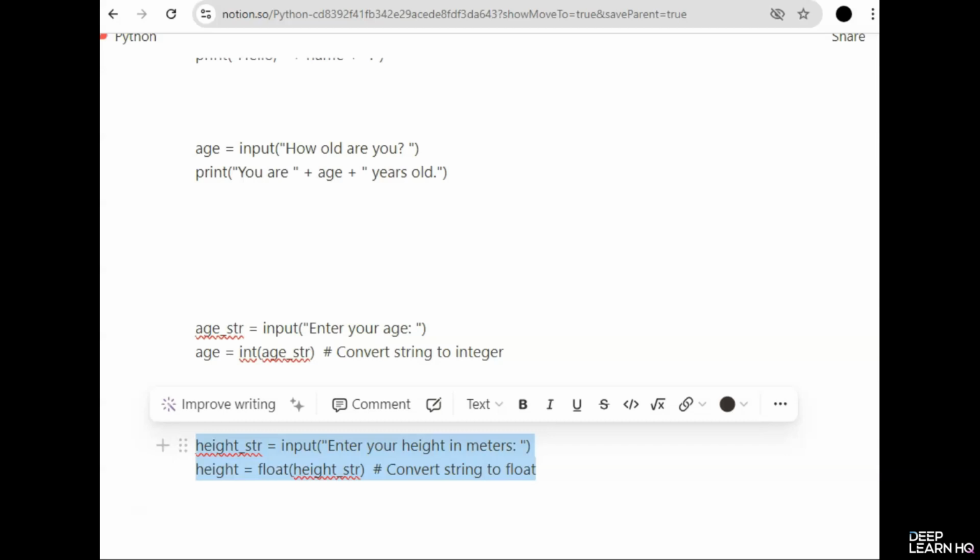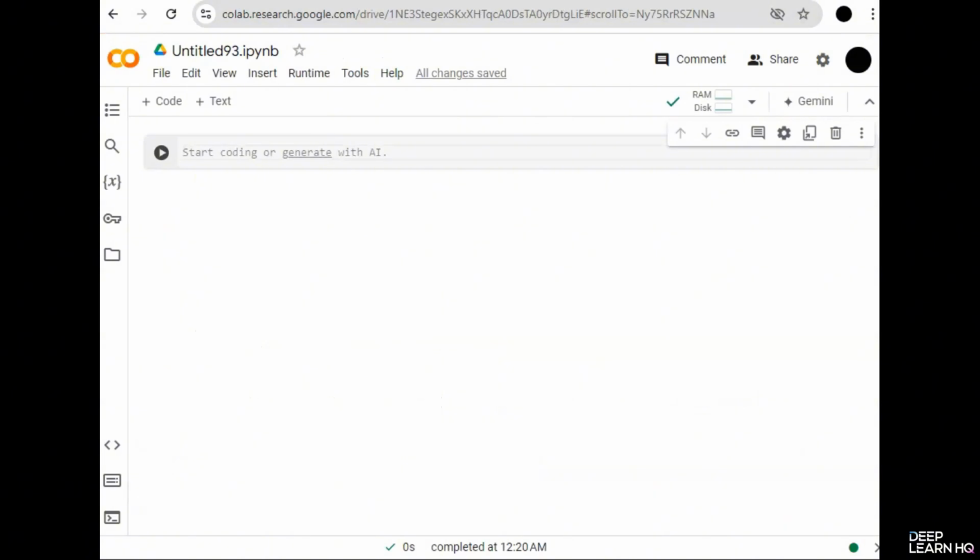Now let's implement some of these concepts in Google Colab. I'll show you how to collect and process user input. Firstly, let's start with basic user input. For this, let's open Google Colab and paste this text from GPT here. So it says name, username, and then we greet it with hello.